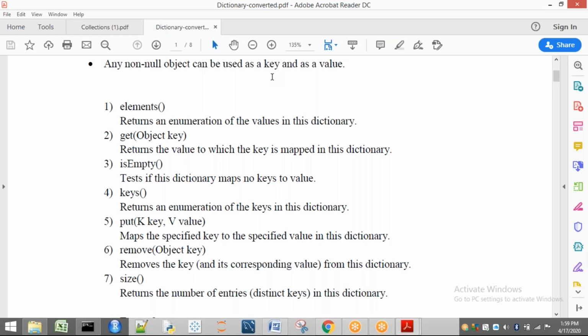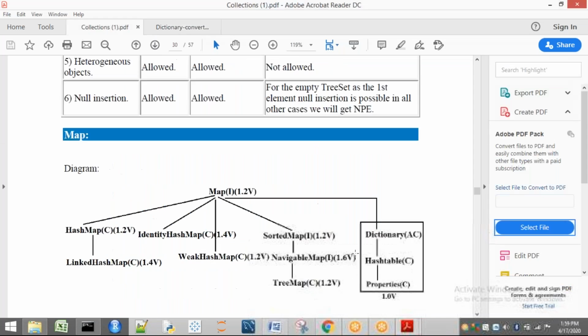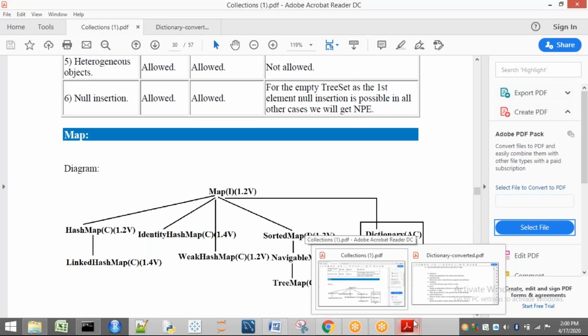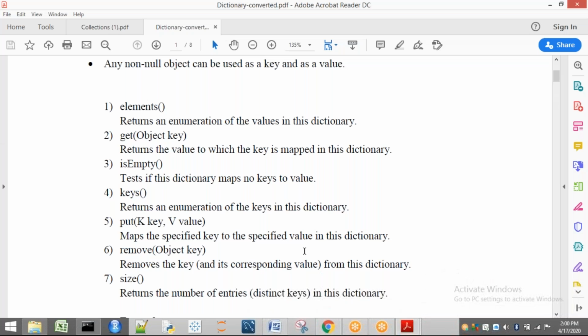Enumeration is a cursor which can be applied only to the legacy classes. What is meant by legacy class? Those which are from 1.0. If you see Dictionary, Properties and also Hashtable, these are from which version? 1.0 version. That means for these classes we will apply Enumeration, an Enumeration cursor, to retrieve the values one by one from that object.